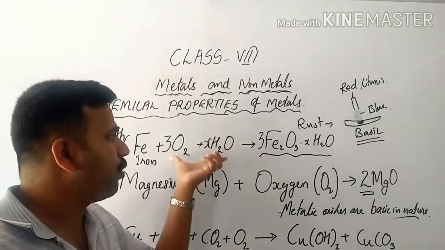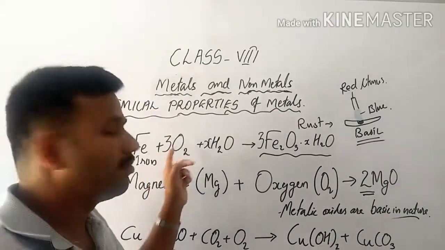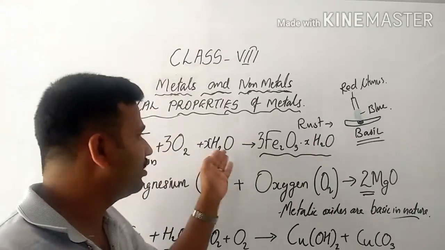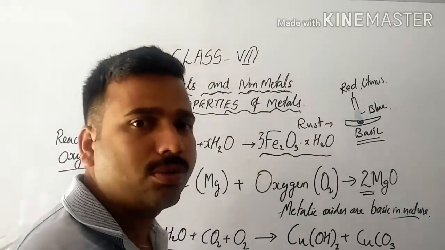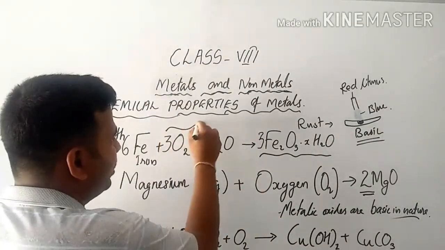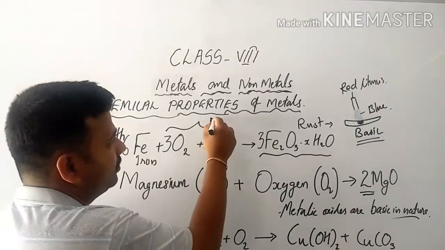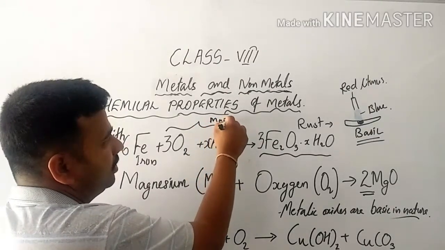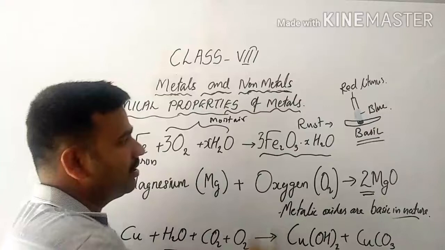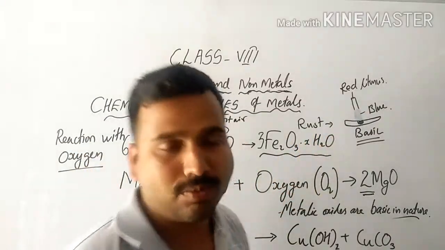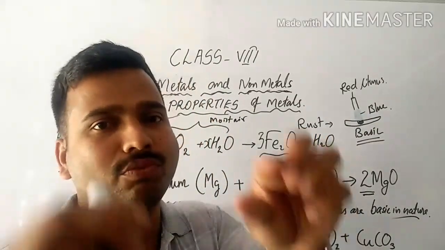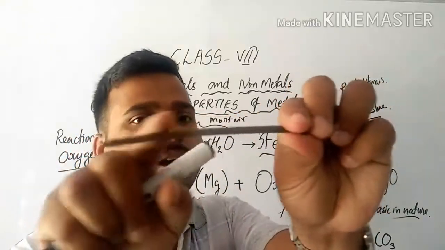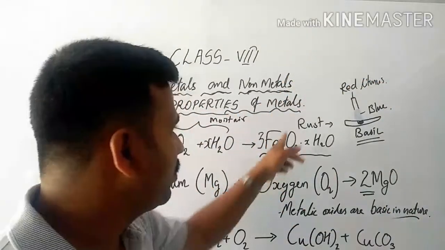When Fe is exposed to moisture, atmospheric oxygen is present, and water vapor is also present. So what happens when an iron nail is exposed to moisture? It will react with moisture, and as a result, this brown colored substance will be formed over the iron nail. This is called rust.